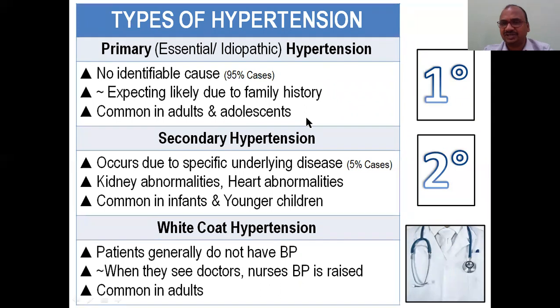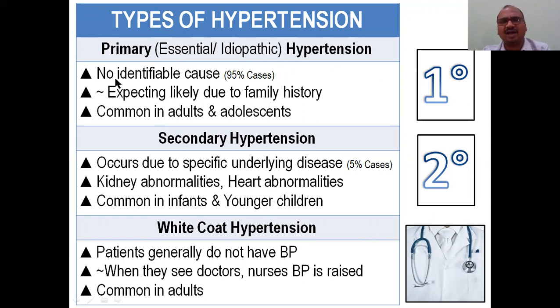The types of hypertension are mainly three: primary hypertension, secondary hypertension, and white coat hypertension. Primary hypertension is also called essential hypertension, which has appeared a number of times in competitive examinations. It is also called idiopathic, essential, or primary hypertension.